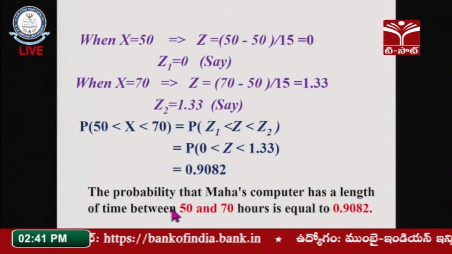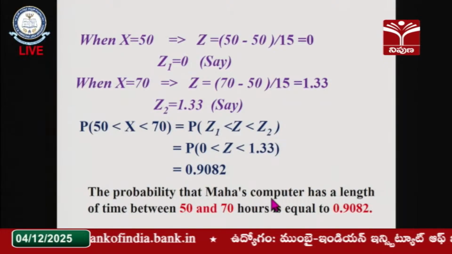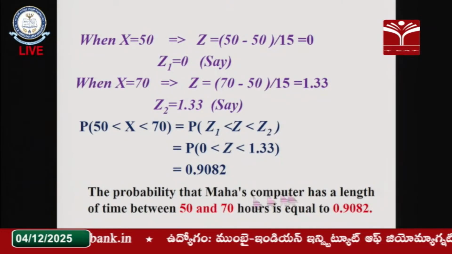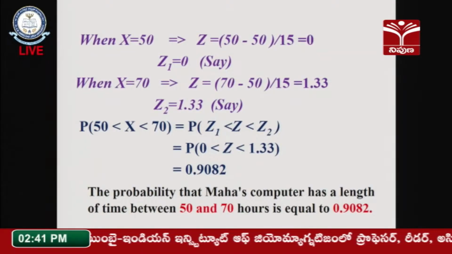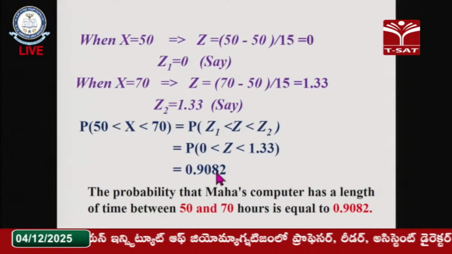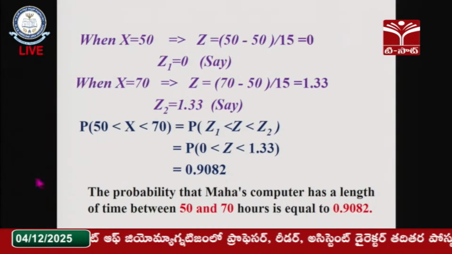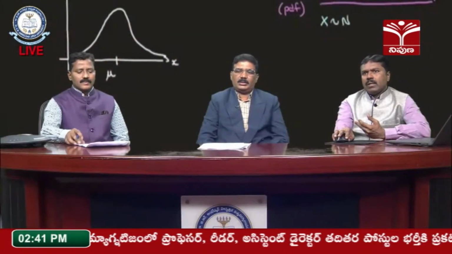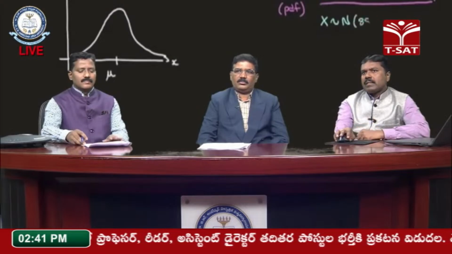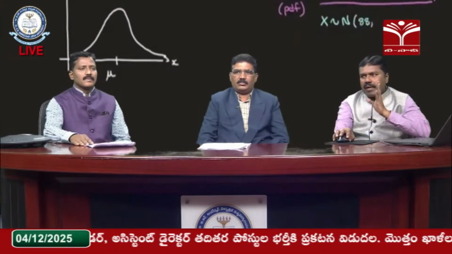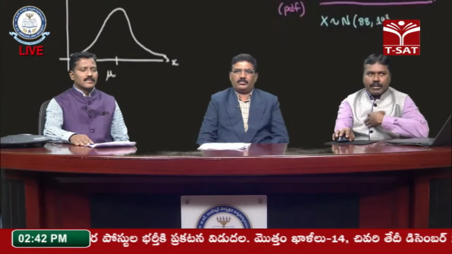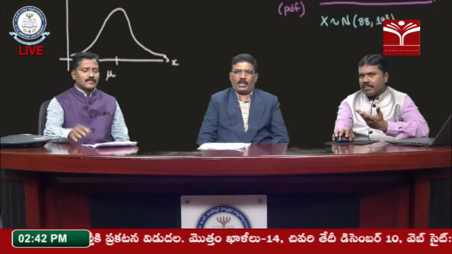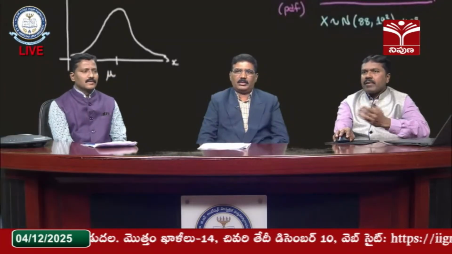So the probability that Mahalakshmi's computer has a length of time between 50 and 70 hours is equal to 0.9. So there is a 90% chance. One more important application: sometimes we need to convert the data into standard form, and otherwise sometimes the standard form values are already given to us.